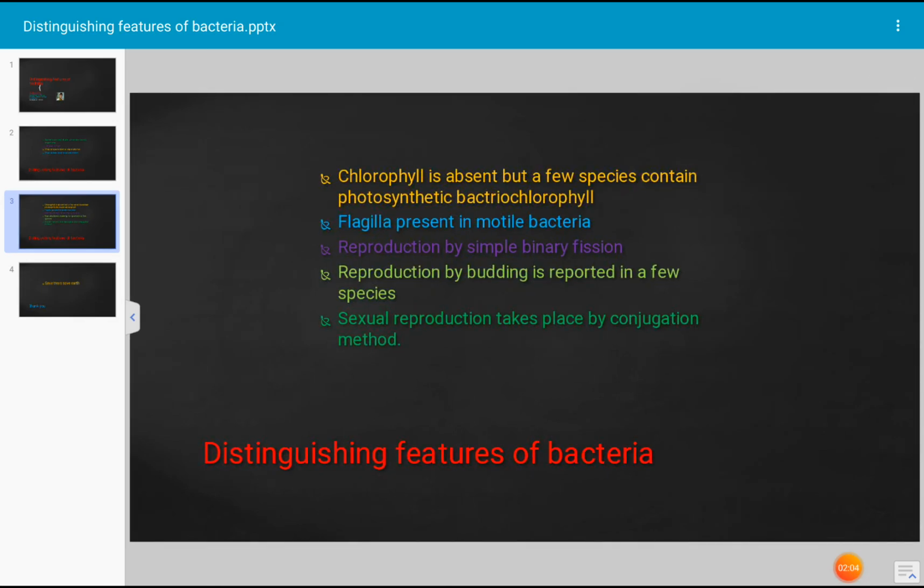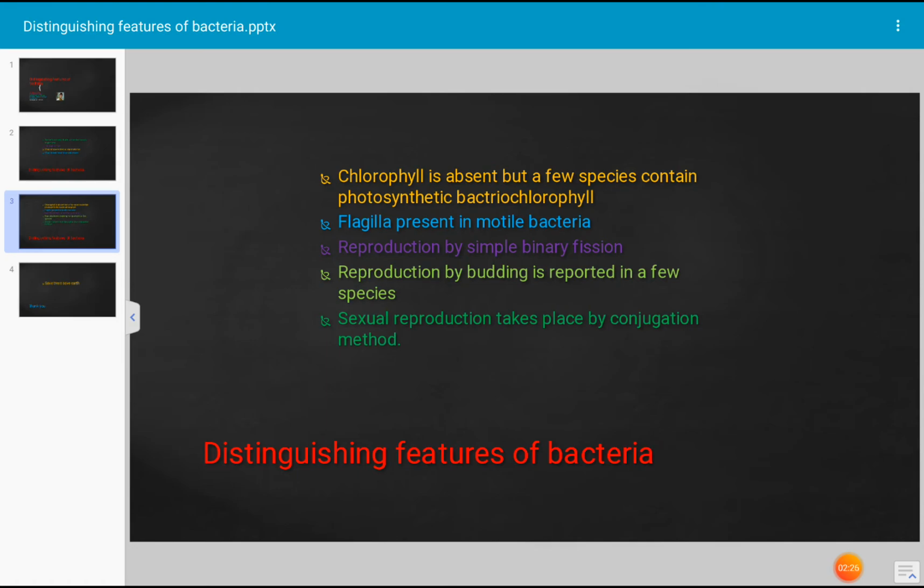In the bacterial cell, chlorophyll is absent. When the chlorophyll is absent, then there is no photosynthesis. But in a few species of bacteria, photosynthetic bacteriochlorophyll occurs. And flagella is present.